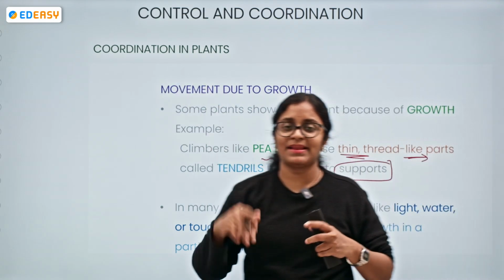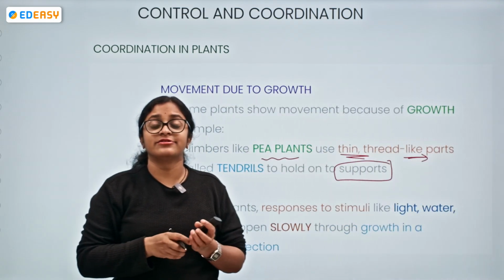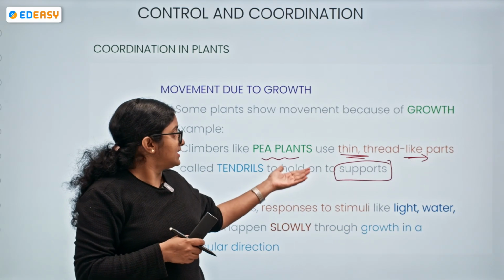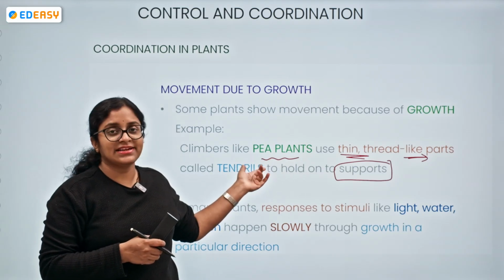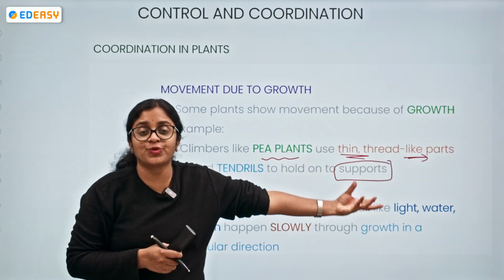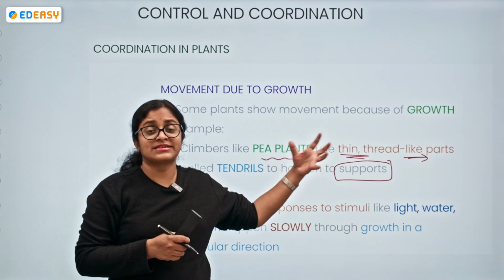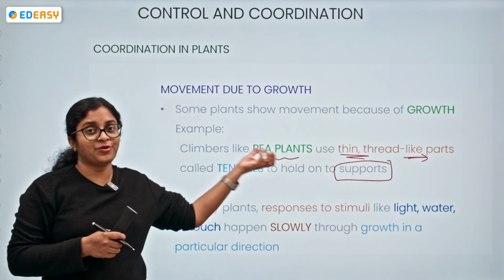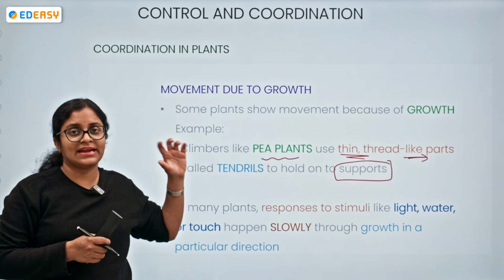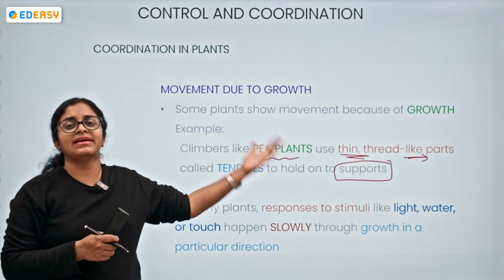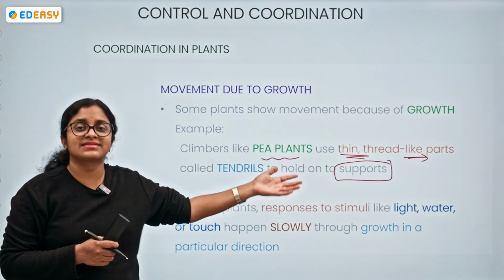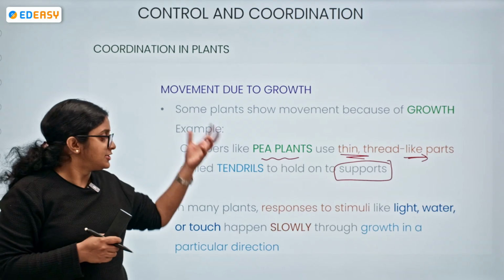So there are many plants where responses to stimulus happen. The pea plant having the tendril should move towards the support, take the support's help, and grow up. It will be climbing, right? Similarly, there are many examples and scenarios.